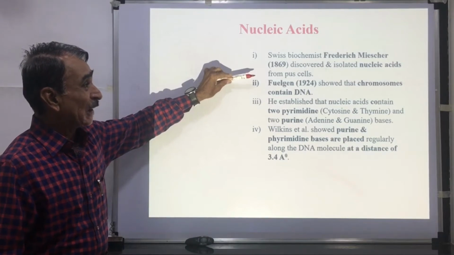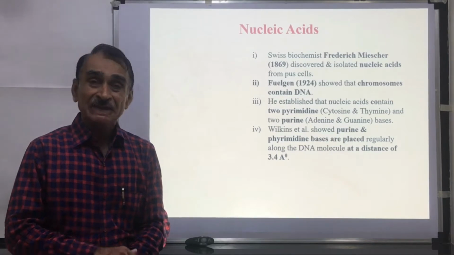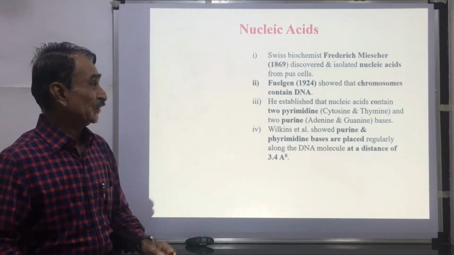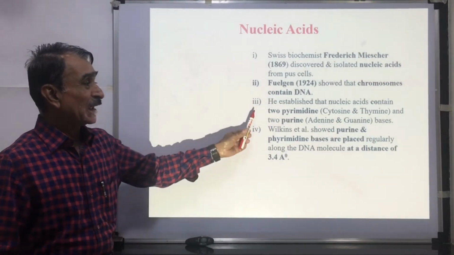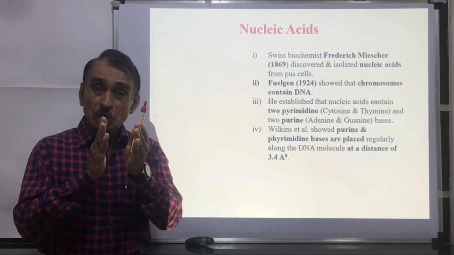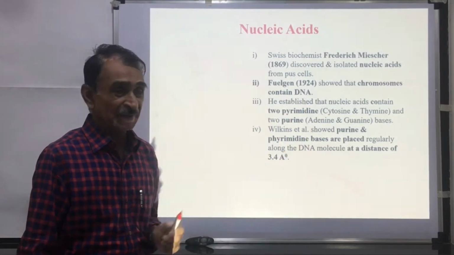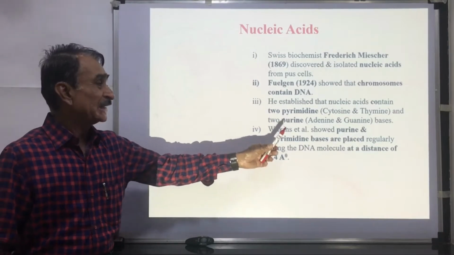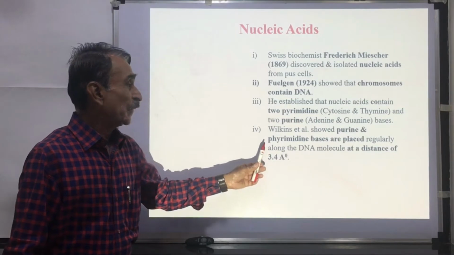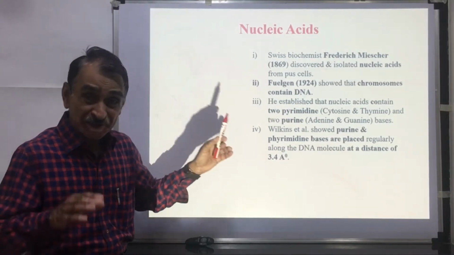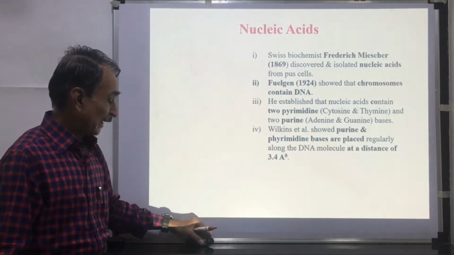Nucleic acids were discovered by Friedrich Miescher in the year 1869. This question can be asked in the examination. Fulgen showed that chromosomes contain DNA. He established that nucleic acids contain two types of bases: pyrimidine bases like cytosine and thymine, and purine bases, that is adenine and guanine. Wilkins and his co-workers showed that purine and pyrimidine bases are placed regularly on the DNA at a distance of 3.4 angstrom units.